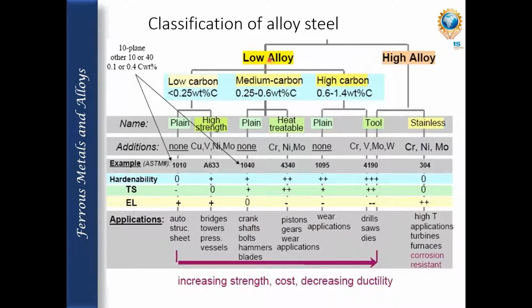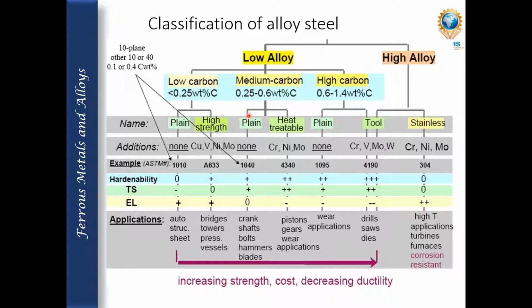First we will look at the low alloy steels. Low carbon has less than 0.25 percent carbon, medium carbon has 0.25 to 0.6 percent carbon, and high carbon has 0.6 to 1.4 percent carbon. Low carbon is classified into two, plain and high strength. Plain has no additions, while for high strength we add copper, nickel and similar elements. Medium carbon is also there.